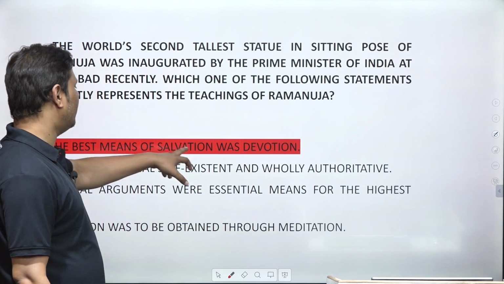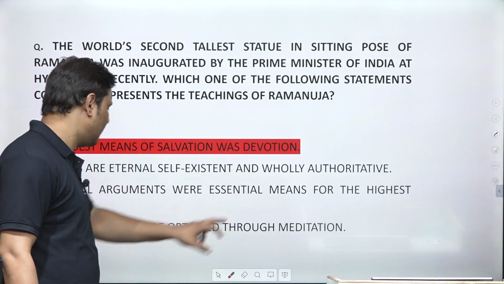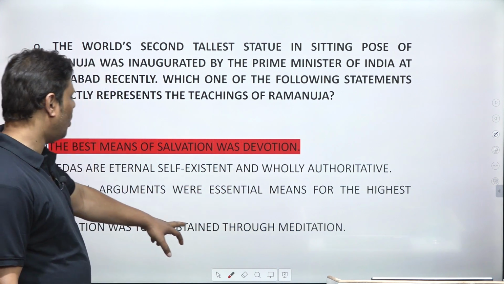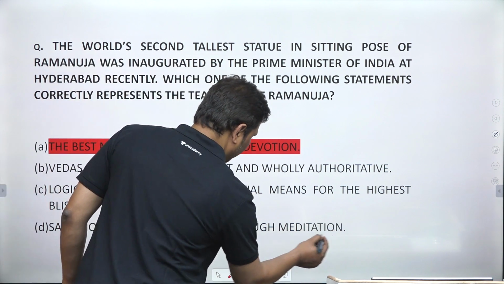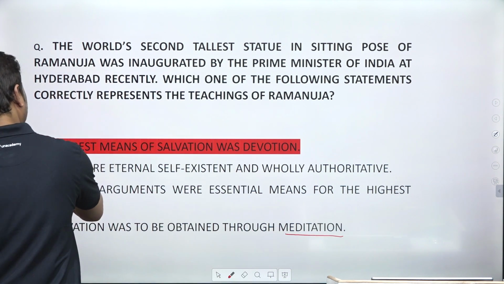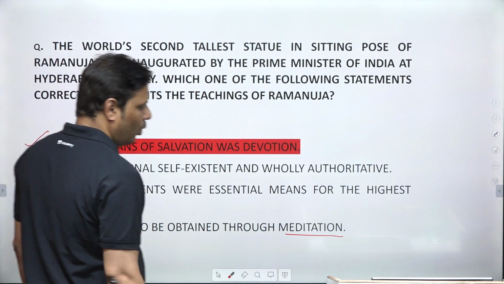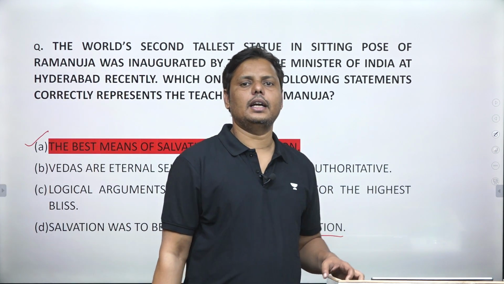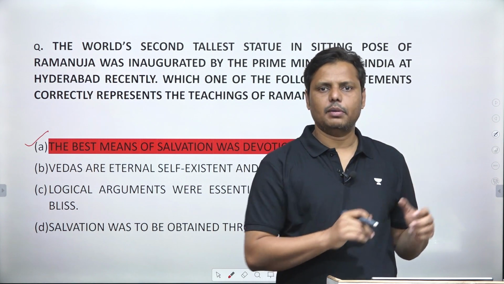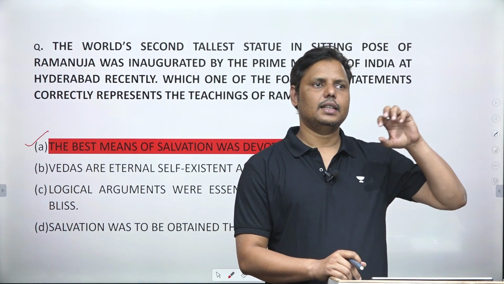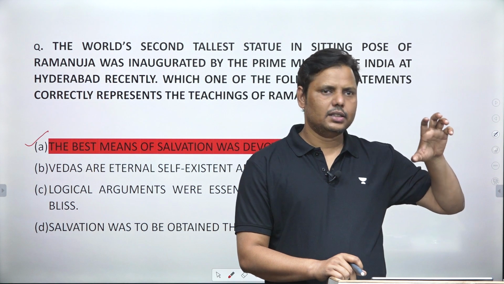The best means of salvation was devotion. The salvation was to be obtained through meditation. These two terms are a bit confusing, but I think there is no confusion. The answer is A. The reason, I hope if you have studied Ramanujacharya, you must be knowing that there was a conflict between Ramanujacharya and Shankaracharya. On one hand, Shankaracharya was promoting this Vedic knowledge.